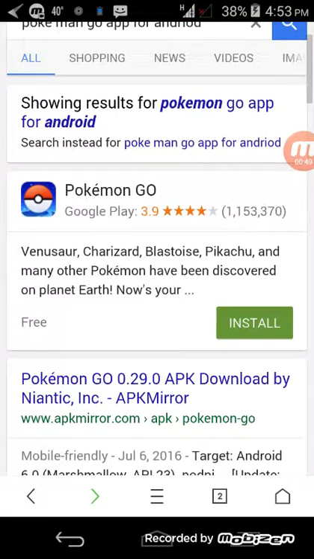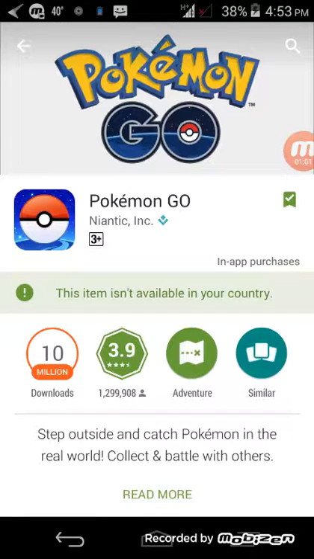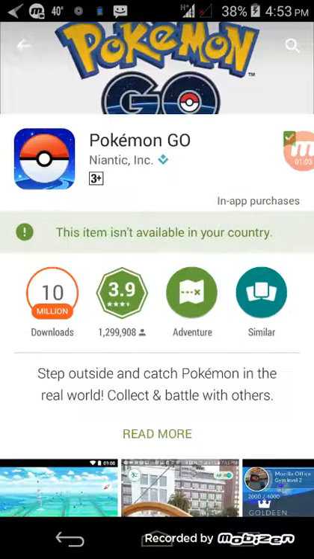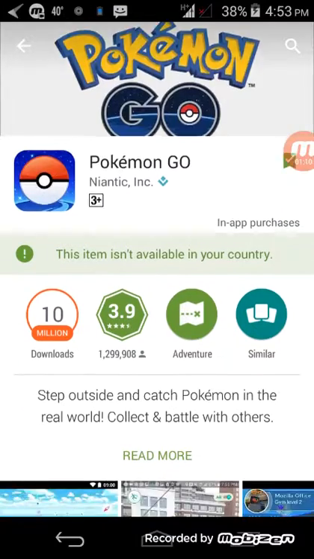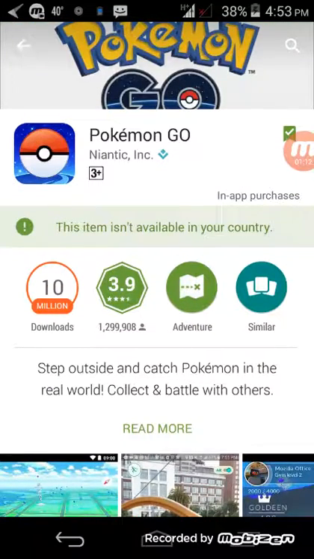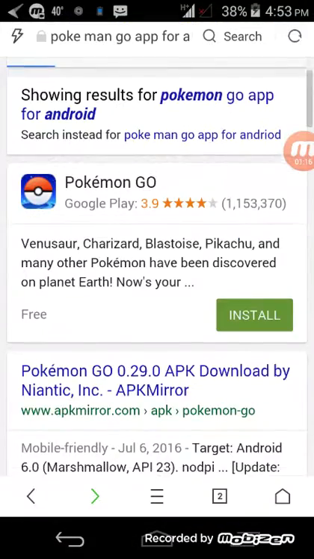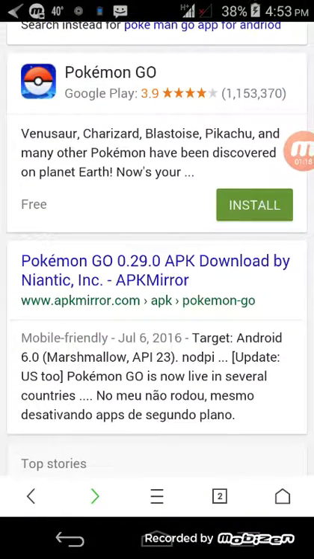So you see here, when I click install, it is directly connected to Google Play Store. Just waiting for that. Their network connection is very slow. Here you are seeing that this item isn't available in your country, so I couldn't install it from Google Play Store.